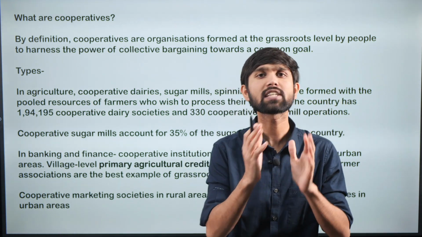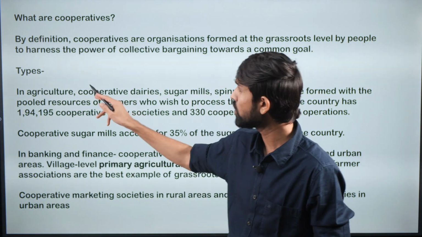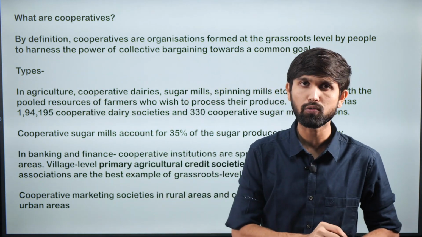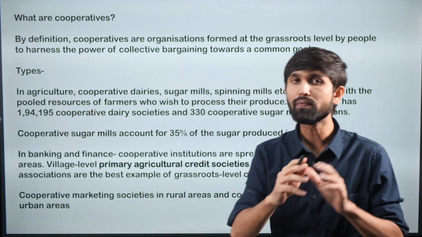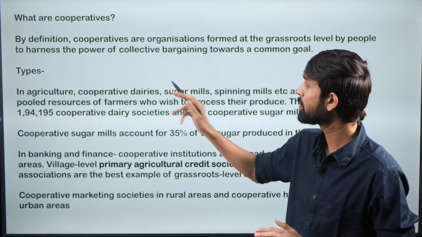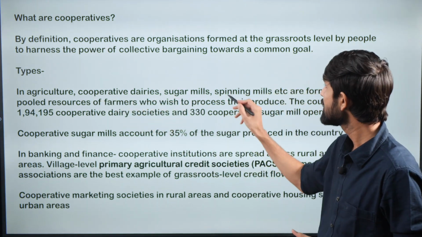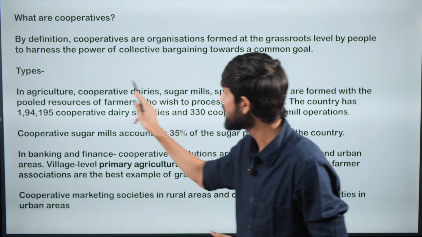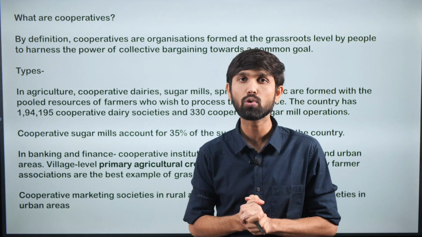There are various types of cooperative societies in different sectors. For example, in agriculture we see cooperatives in the dairy sector, sugar mills and spinning mills. A very successful example in the dairy sector is the Amul cooperative.